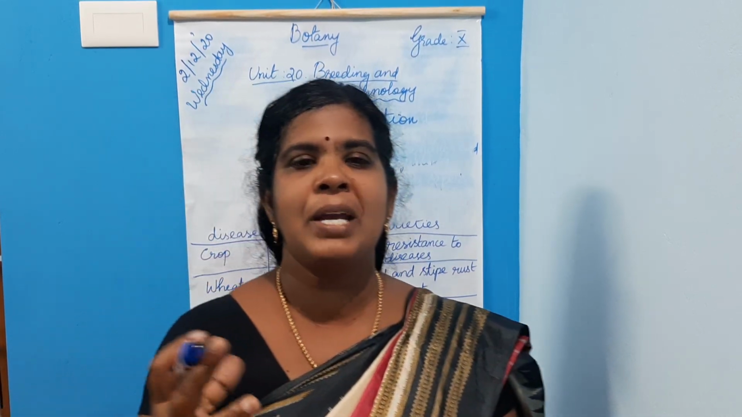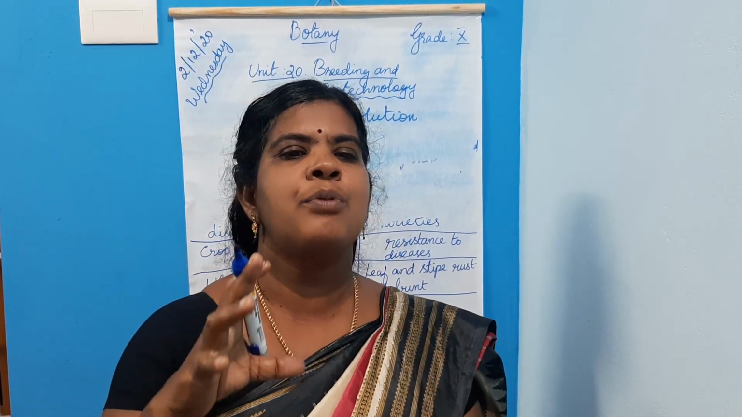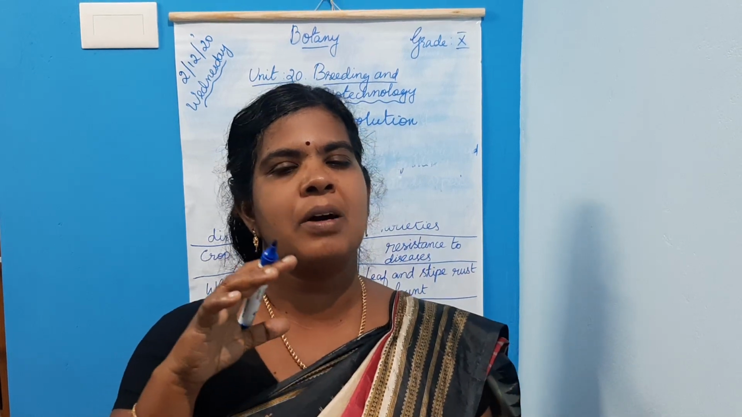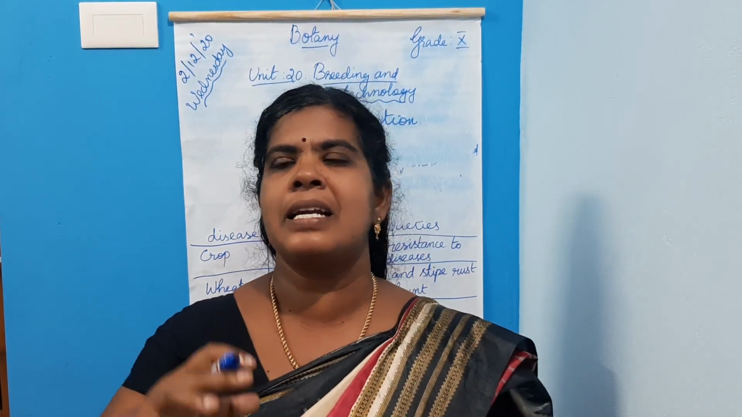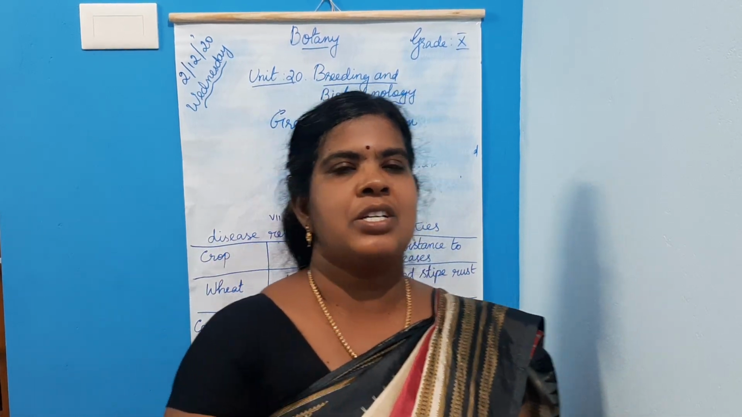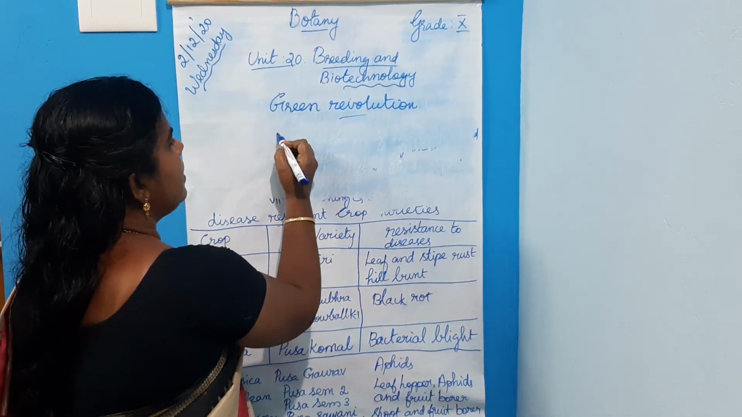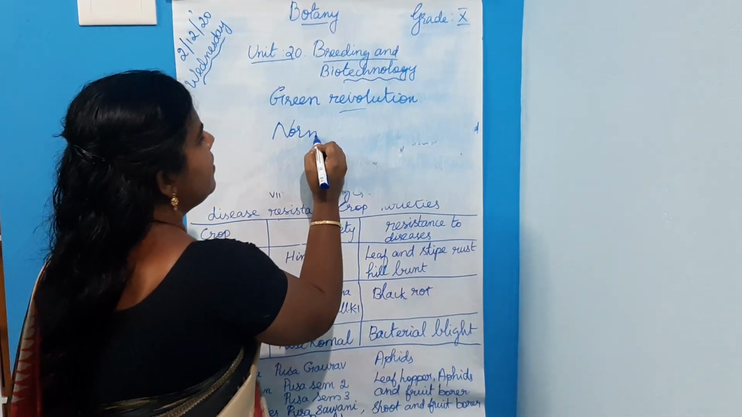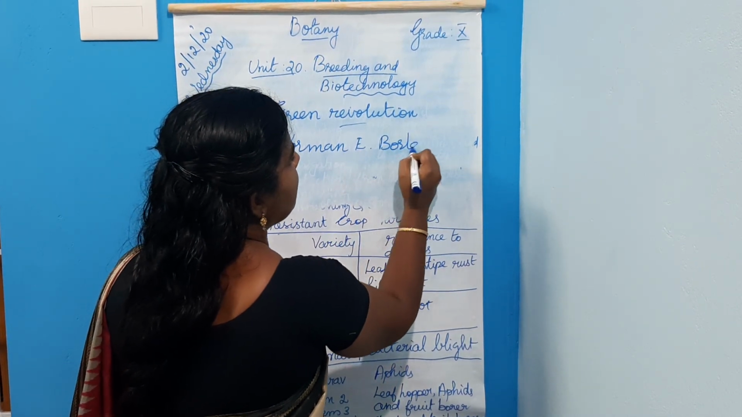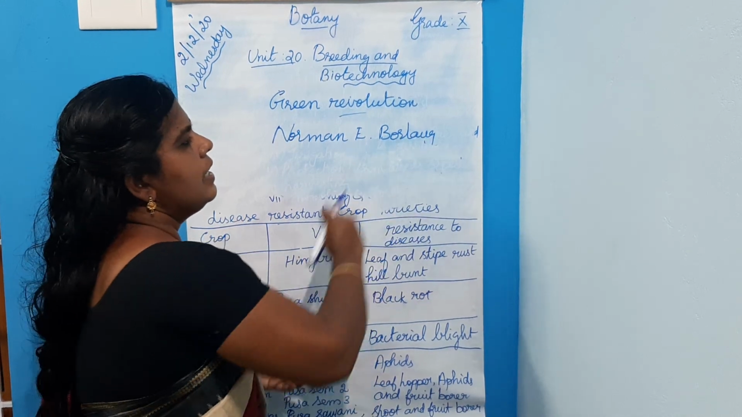Production will be increased, isn't it? So the process of increasing food production through higher yielding crop varieties and modern agricultural techniques in underdeveloped and developing nations. Dr. Norman E. Borlaug is called the father of green revolution.